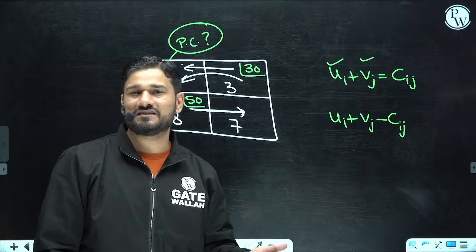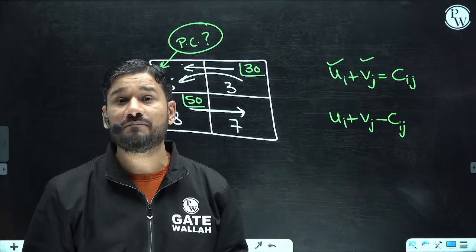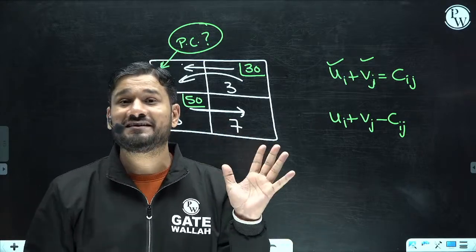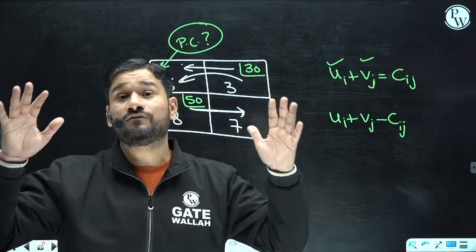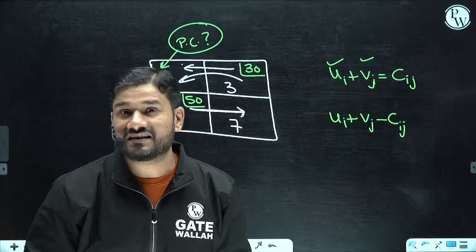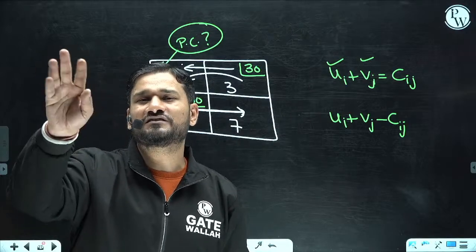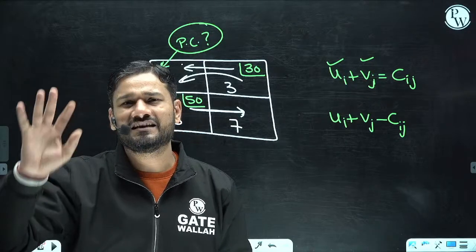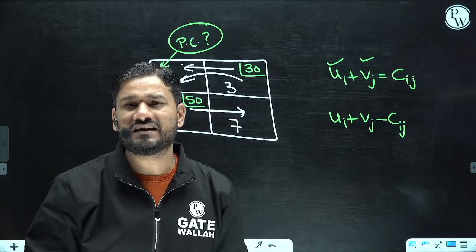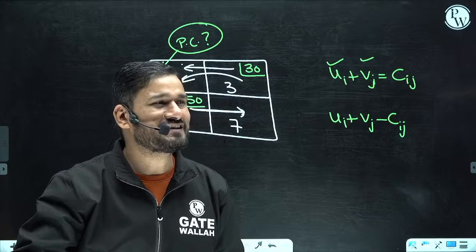Because in GATE examination, at most they are going to give you a matrix of 3 cross 3. This is required when I am having a 4 cross 3 or 4 cross 4 matrix. Up to 3 cross 3, this ui plus vj is of no use. I am not going to shift any quantity here.